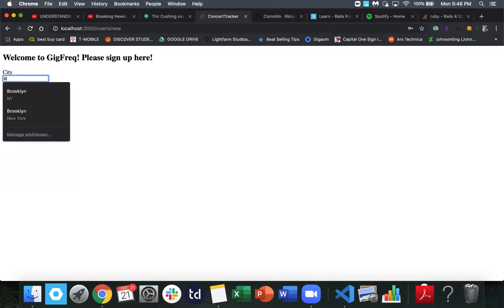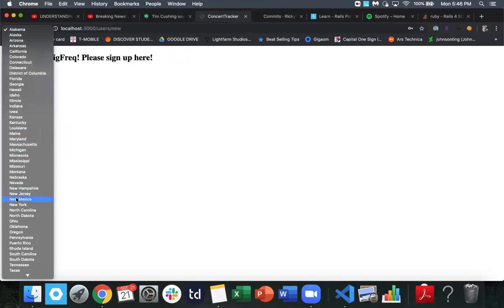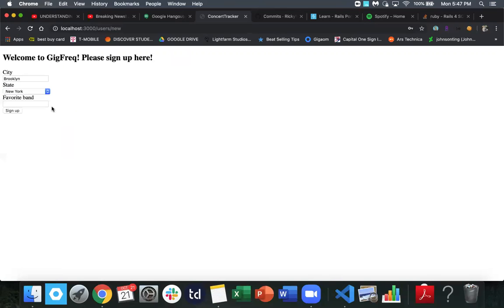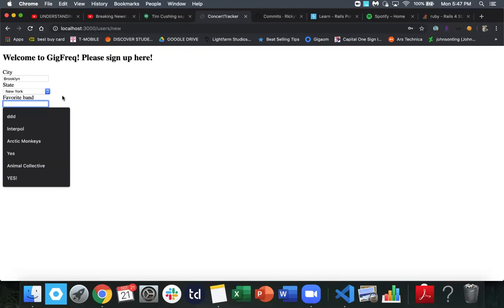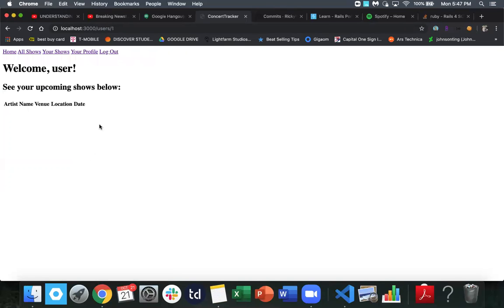So they have to put in their city, and eventually I want to build this out so that it can search by the user's city and state, and then show them shows that are in that area. But that's later on down the line when I continue to build this. So then the favorite band, we'll put my favorite band, Interpol. Then we'll sign up. Cool.